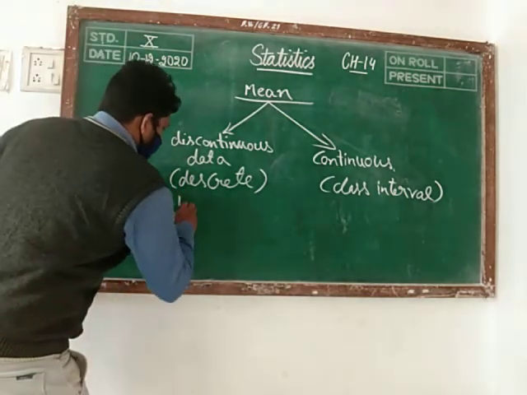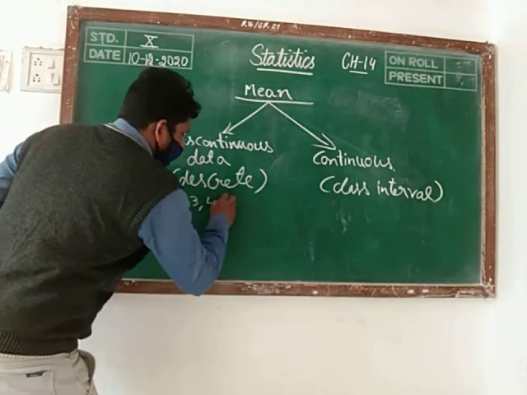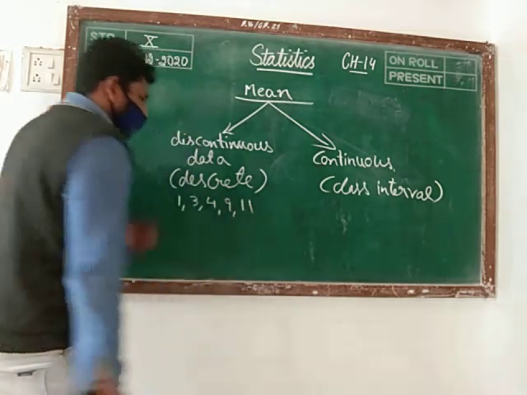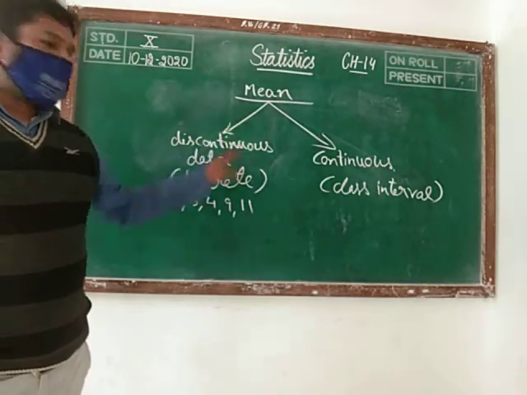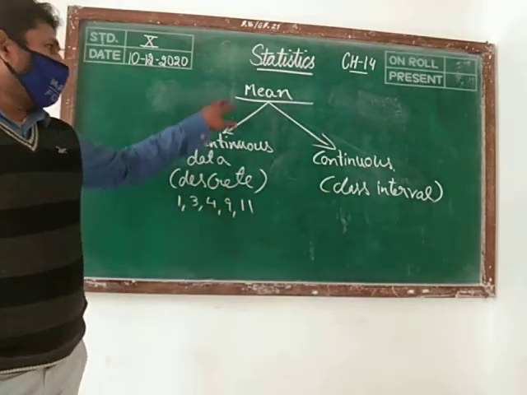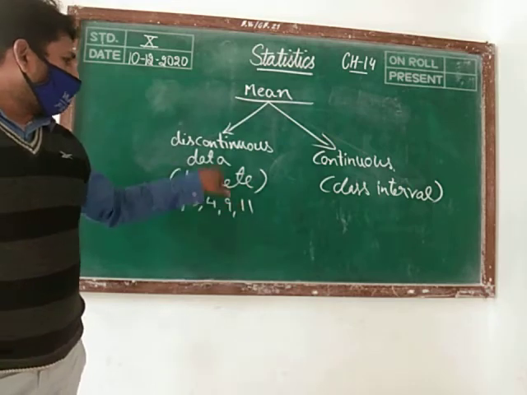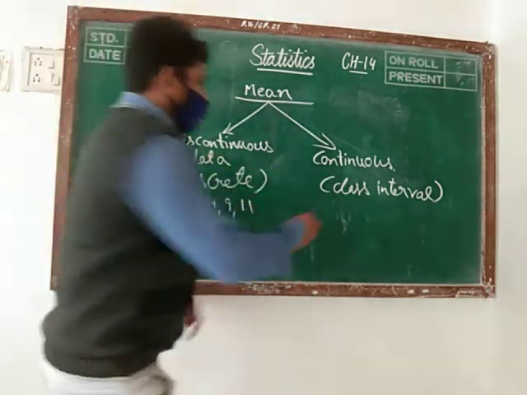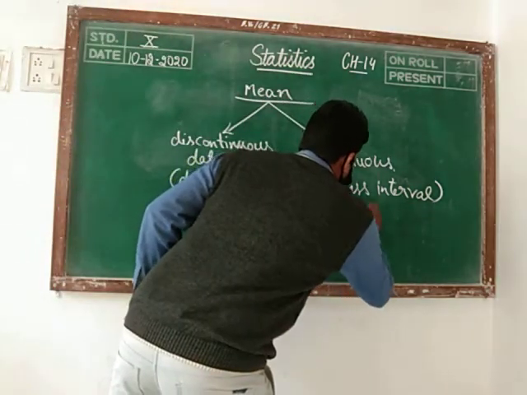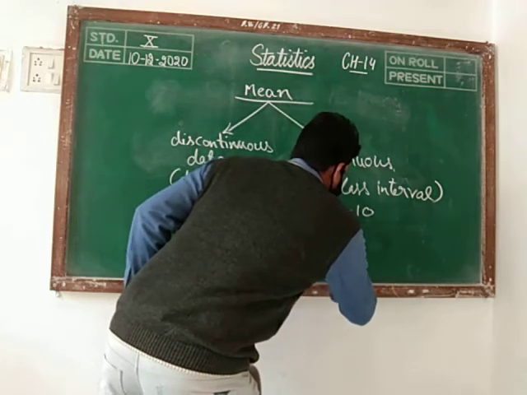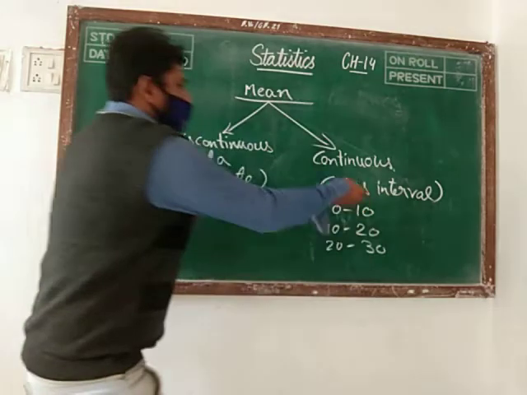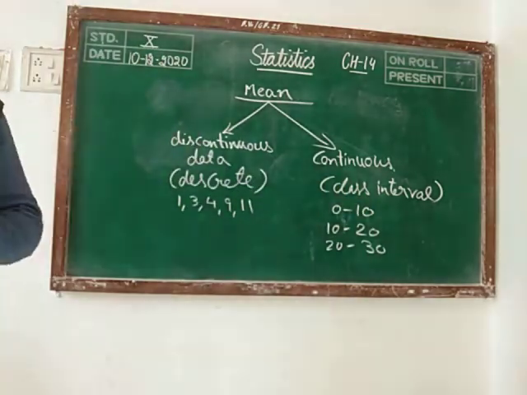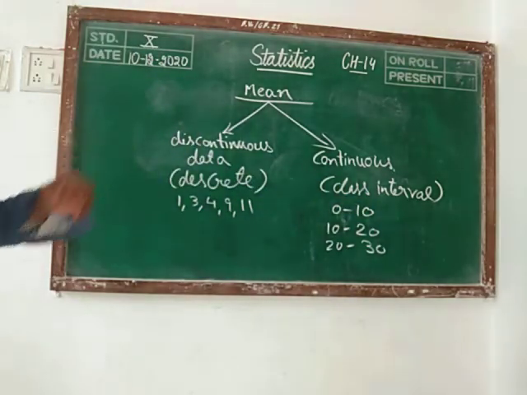And if you are getting the discrete data, suppose I am giving you some numbers. I am giving you the numbers as 1, 3, 4, 9, 11. And I am going to tell you find out the mean. Then these types of data we are calling as discontinuous. And if you are getting the data as the interval 0 to 10, 10 to 20, 20 to 30, then these data we are calling as continuous. This is clear to all. Note down all these values.